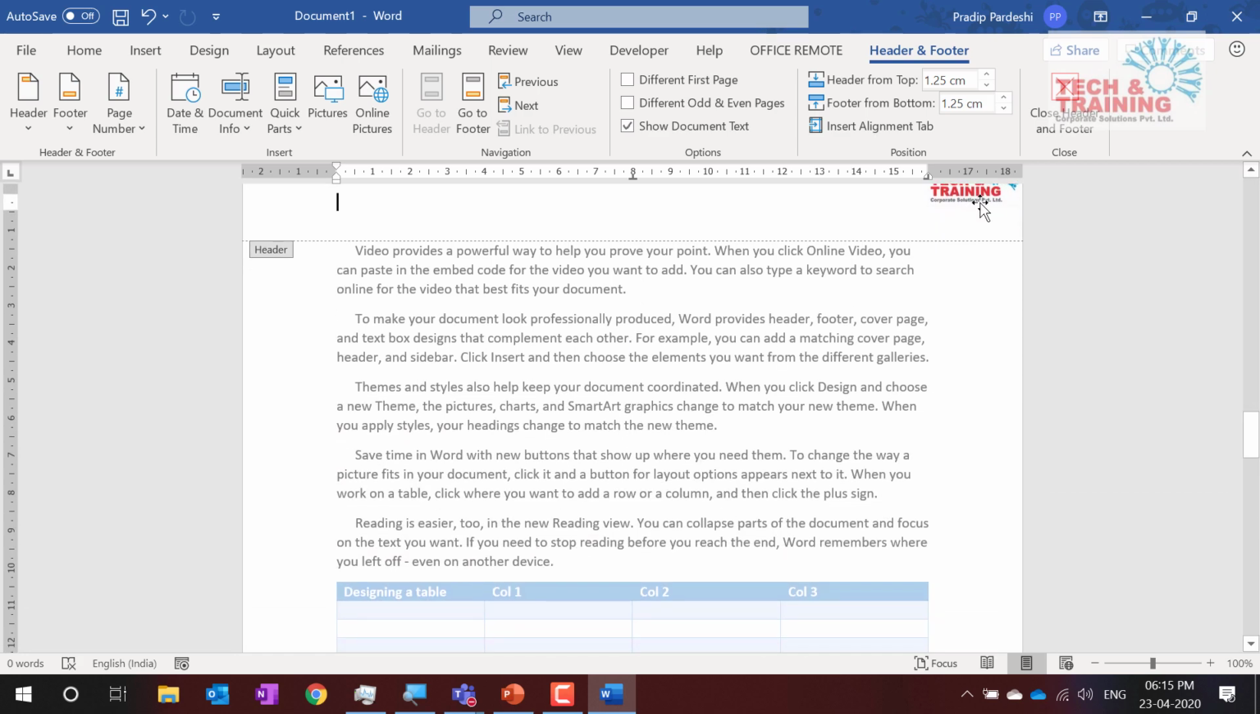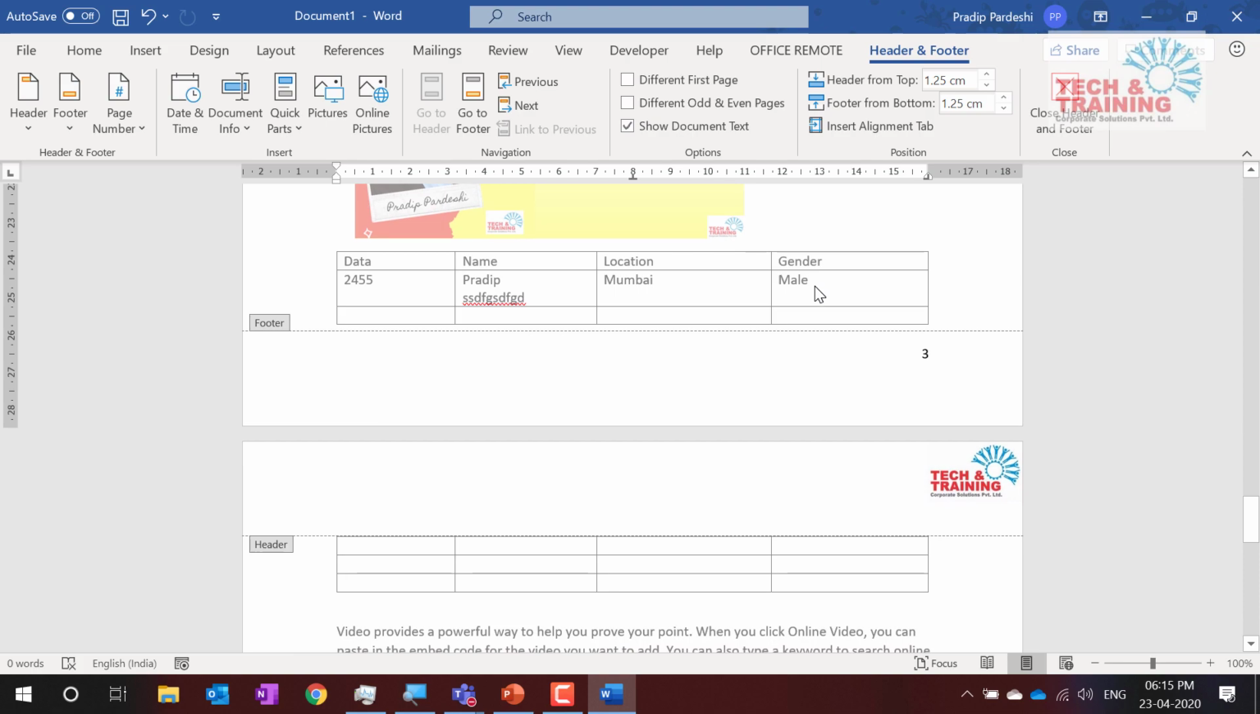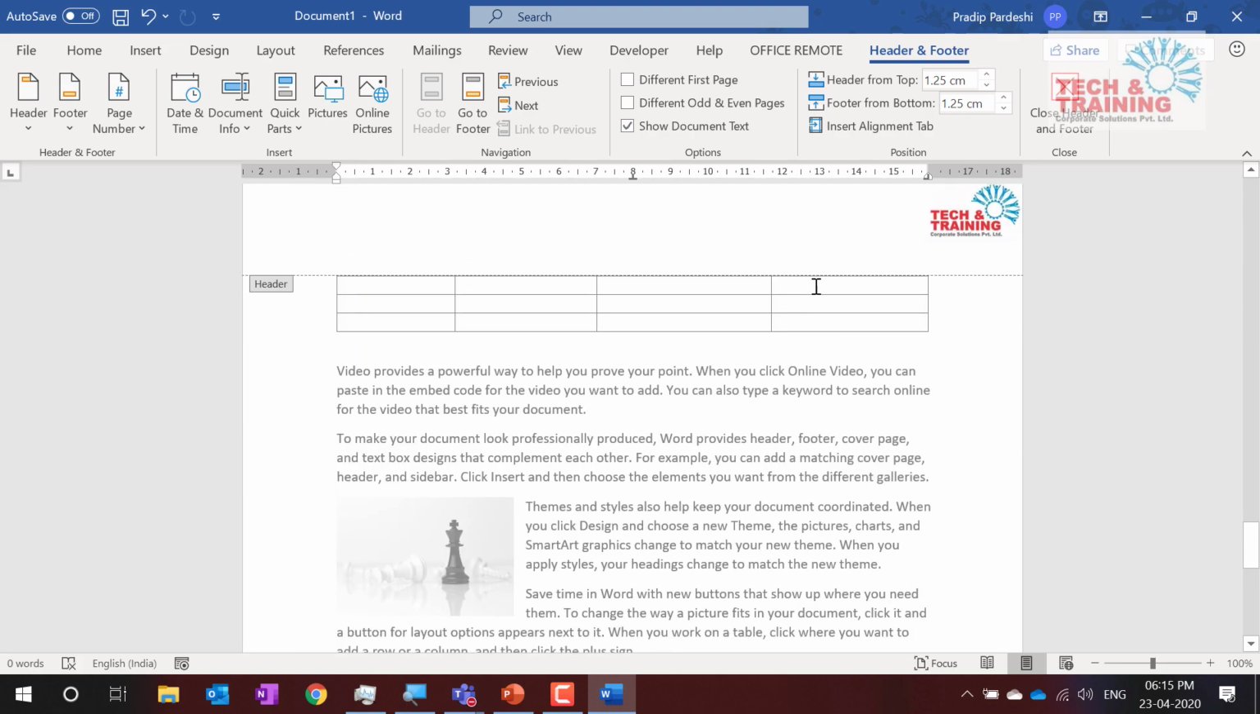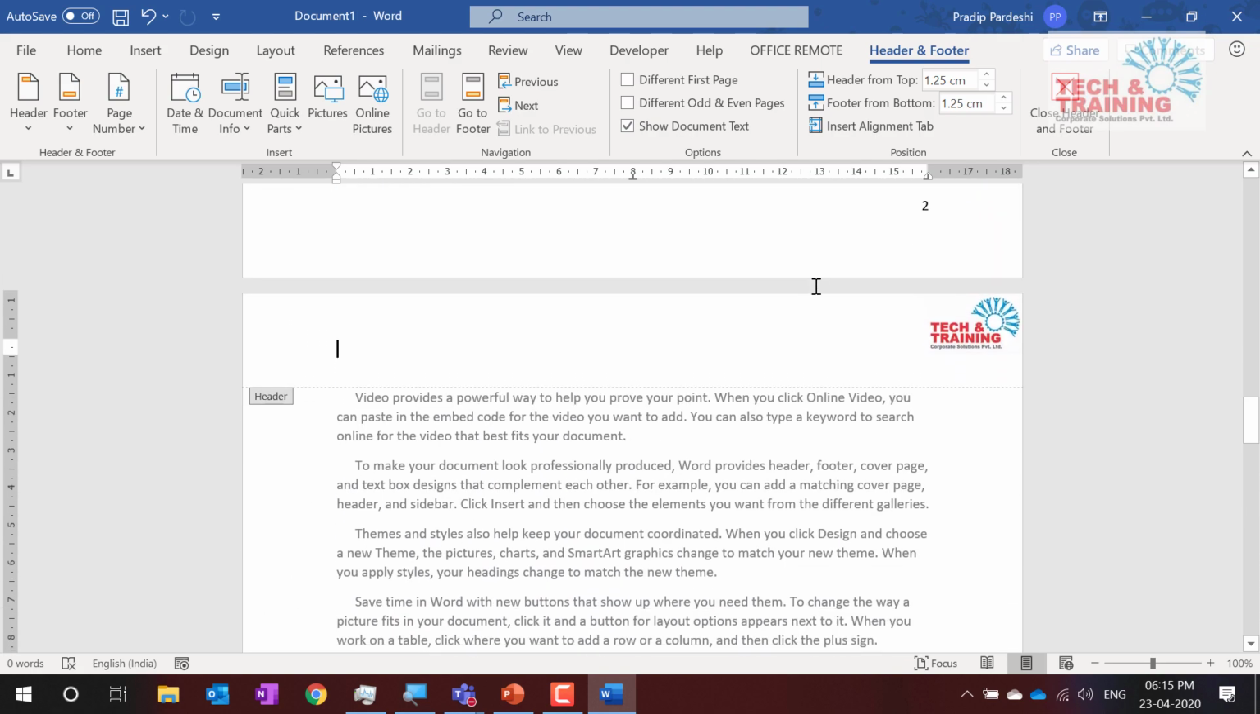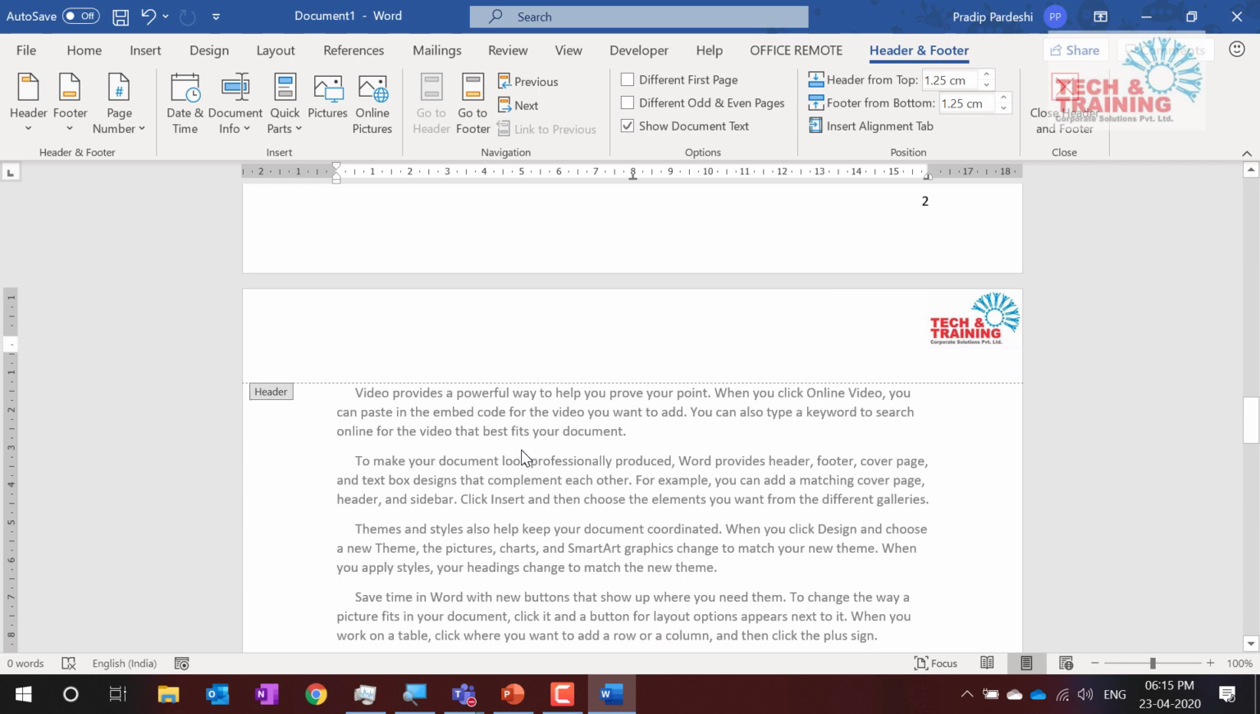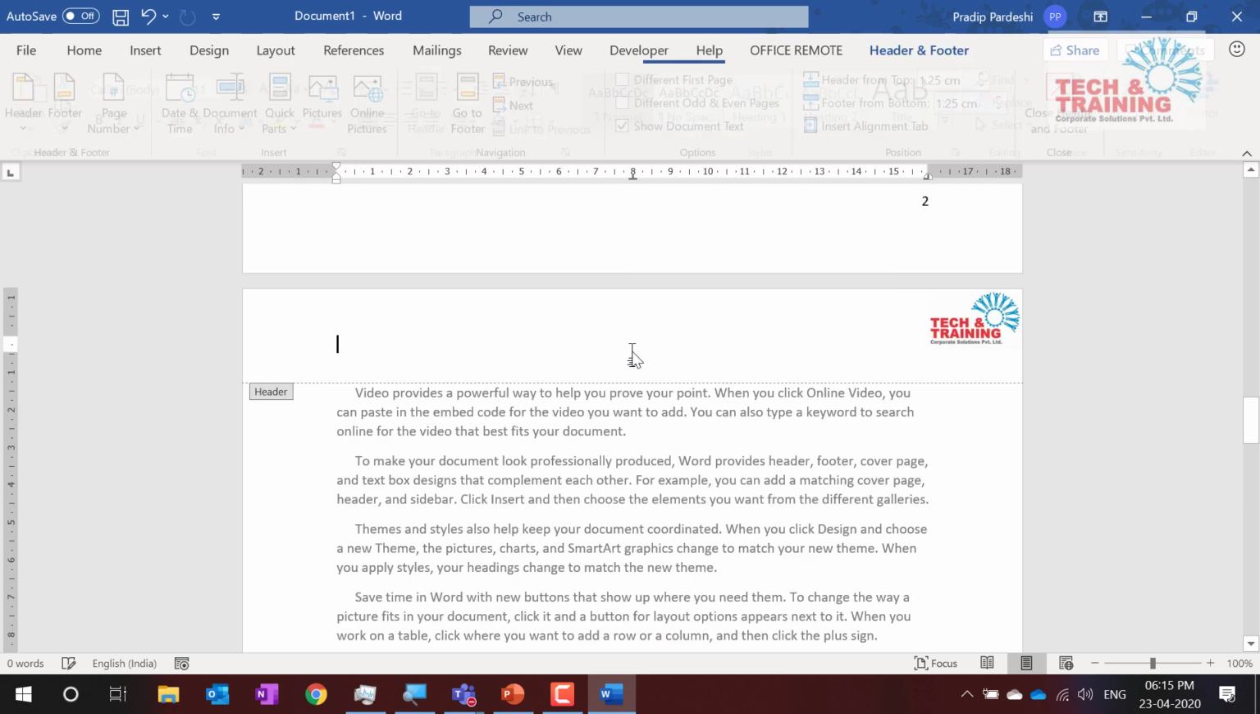Now, since I have my logo here, I come to this page where I want to start the numbering. So I want to start the numbering over here. Sorry, I think I was talking something.